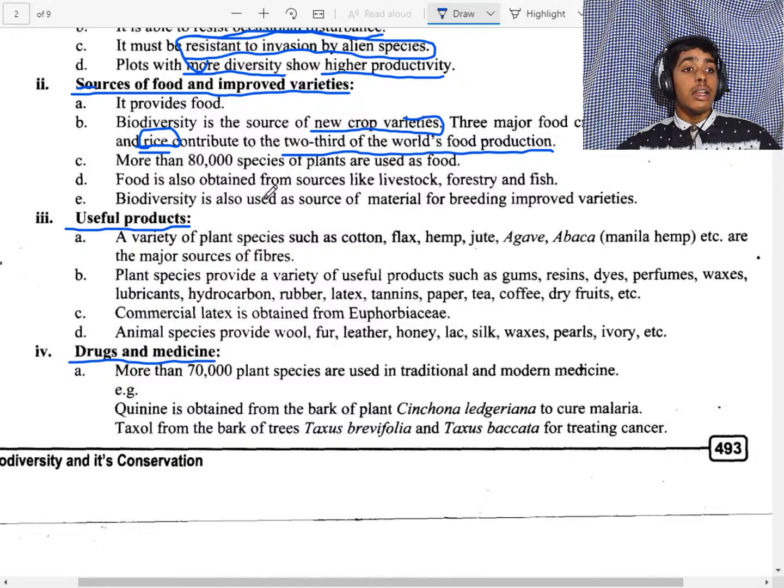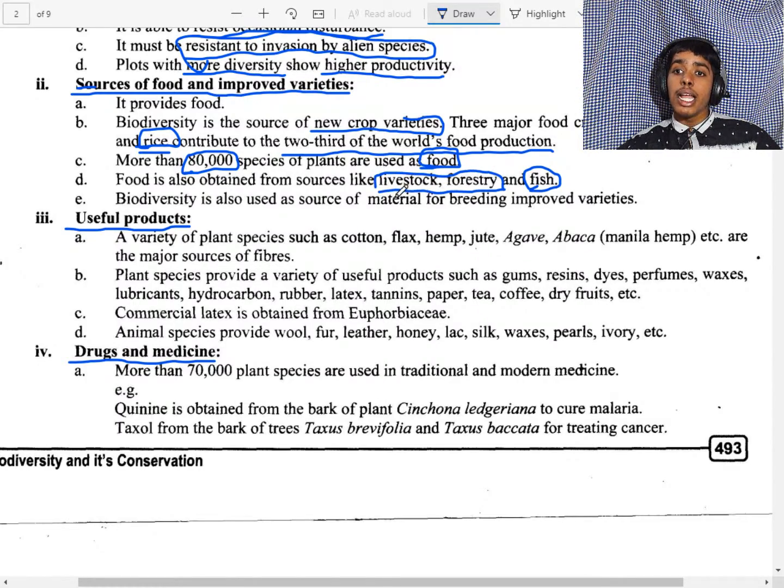Now, we have seen that 22% are plants. In that, 80,000 species are used as food. We can also get food from animals, like fish, livestock, which means chicken and mutton as you eat, as well as forestry.